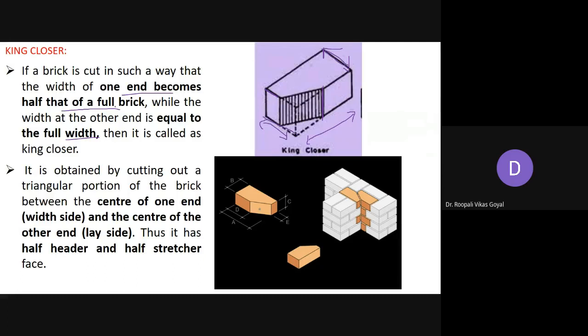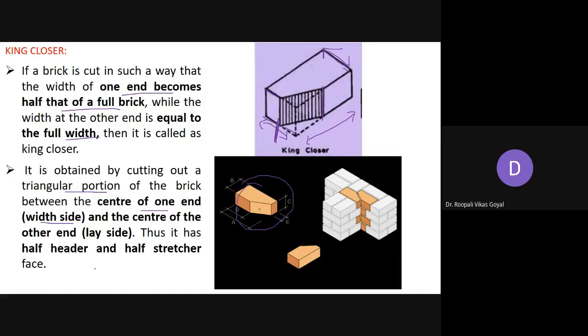So it is obtained by cutting out the triangular portion of the brick between the center of one end. So यहाँ से भी आपने आधा कट कर दिया, center of the one end, that is widthwise, and center of the other end, means the stretcher side, दोनों को आधा आधा कट कर रहे हैं, okay. If you cut this triangular portion, then whatever is available, this is your king closer.